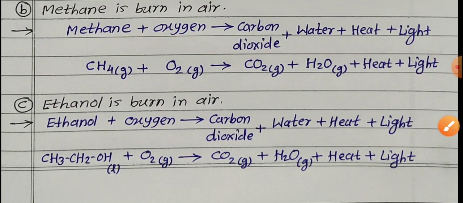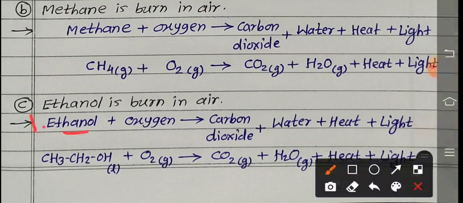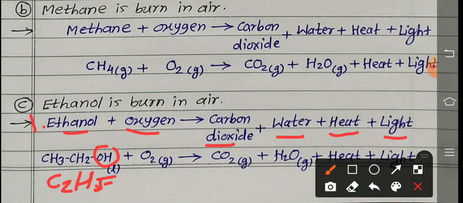Third one, ethanol is burned in air. So we write the two steps. For ethanol, in the first step we write the word equation. Ethanol combined with oxygen to form carbon dioxide, water, heat and light. Now substitute the formula of ethanol, CH3CH2OH. You can write it this way also, C2H5. How many carbons are here? 2. How many total hydrogens? 5. And OH is the functional group of alcohol. So we write it this way also, C2H5OH, which also means ethanol. It reacts with oxygen to form carbon dioxide, water, heat and light.